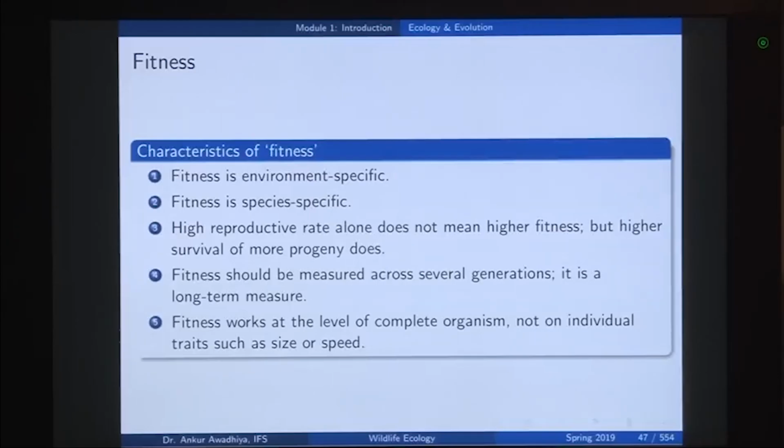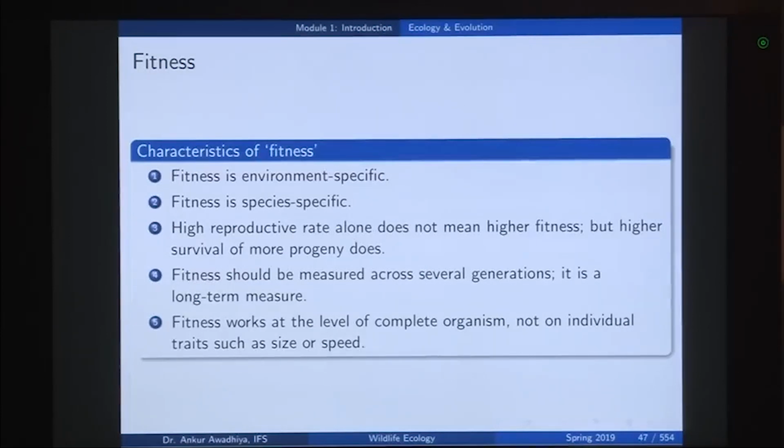Then, fitness should be measured across several generations, it is a long term measure. So, we cannot determine fitness in just 1 or 2 generations, it has to be determined over a long period of time. And it works at the level of the complete organism, not on individual traits such as size or speed.